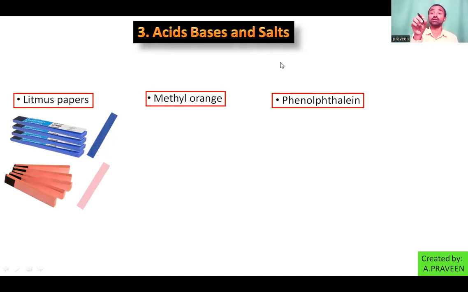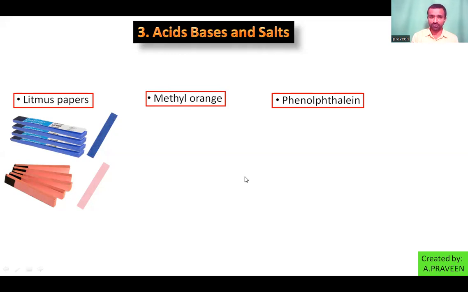From that you separate the pigment, a liquid that is used as a dye on the paper, so that we can call it litmus paper. It is clearly given in your textbook in the introduction page as a box at the bottom, so look at it in your textbooks. It is available in two colors, blue litmus paper and red litmus paper.